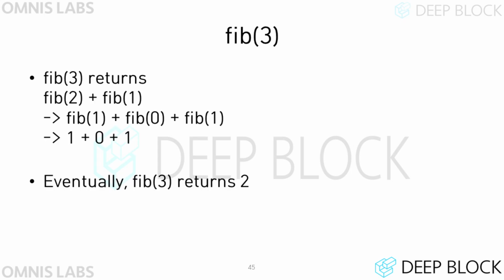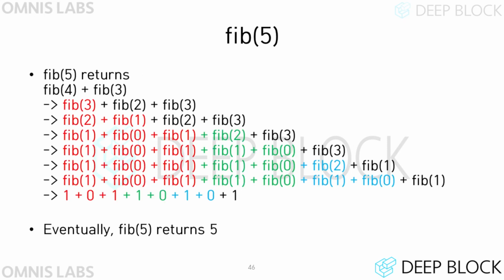If 3 is passed to the fib function as an argument, n is not 1 or 0, so fib2 plus fib1 is returned. So fib2 is called. Fib2 returns fib1 plus fib0. Fib1 returns 1, and fib0 returns 0. Finally, fib3 returns 2.